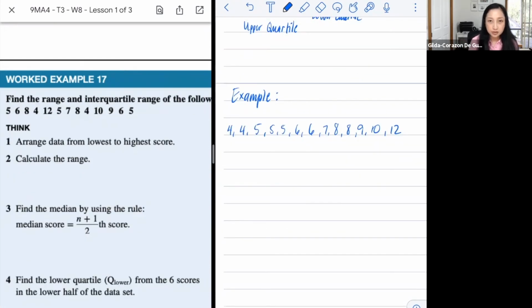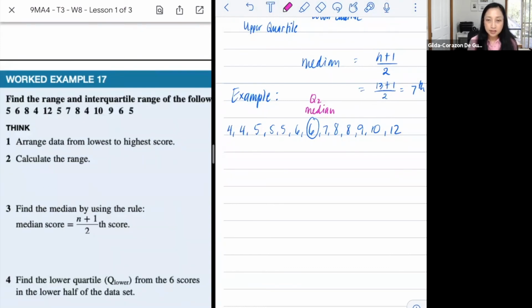If there's 13 scores, what we learned last time is for us to get the median, we would want to get the n plus 1 over 2 score, right? So there's 13 scores, 13 plus 1 divided by 2, you get 7. So that's 14 divided by 2 is 7. So we're looking for the 7th score, right? So we've got 1st, 2nd, 3rd, 4th, 5th, 6th, 7th. This is our median. Our median is actually called your Q2, your quartile 2.